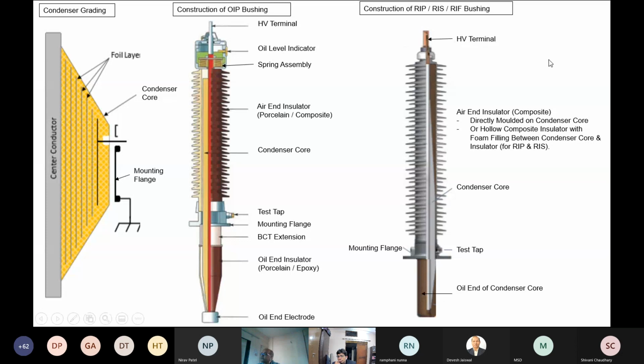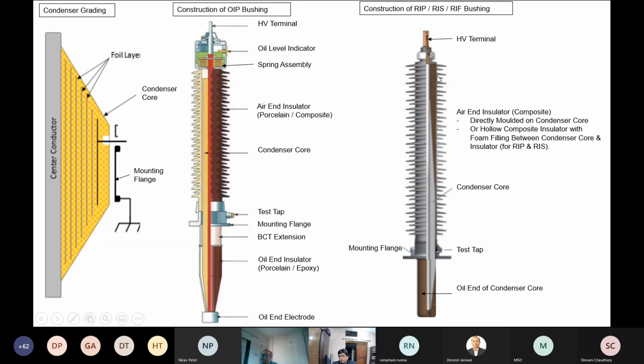Whereas in case of resin impregnated paper, RIS or RIF, you will not have that spring assembly because there is no oil inside. Although there are some designs of RIP bushings, particularly used in the Russian segment, where the RIP condenser core is also used with transformer oil. But the most popular designs all around the world are resin impregnated paper or RIS bushings. They do not have oil.